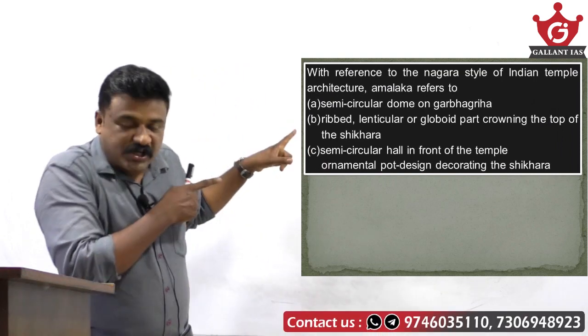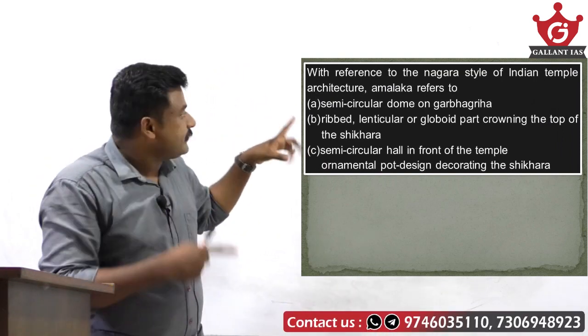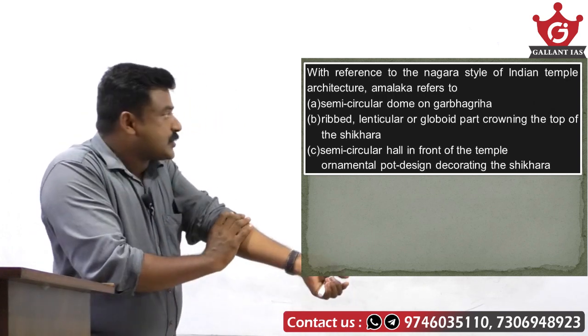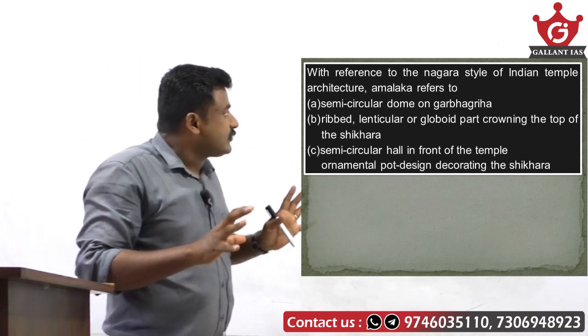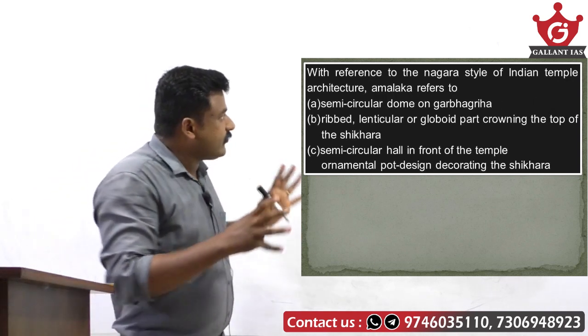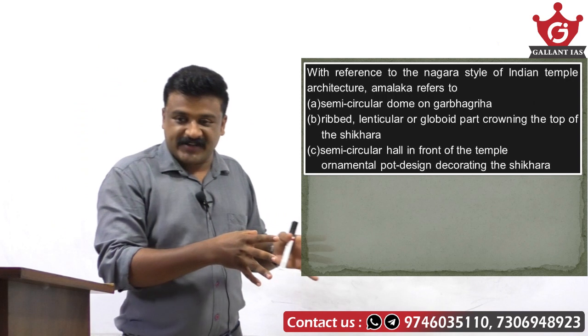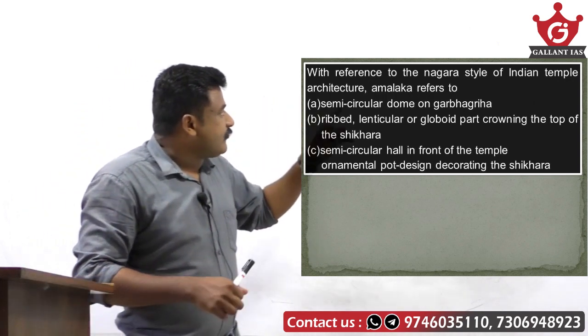Now is your chance. Just answer this question. With reference to the Nagara style of temple architecture, North Indian style, Dravida is South Indian style, Vesara is Deccani style, Amalaka refers to what?